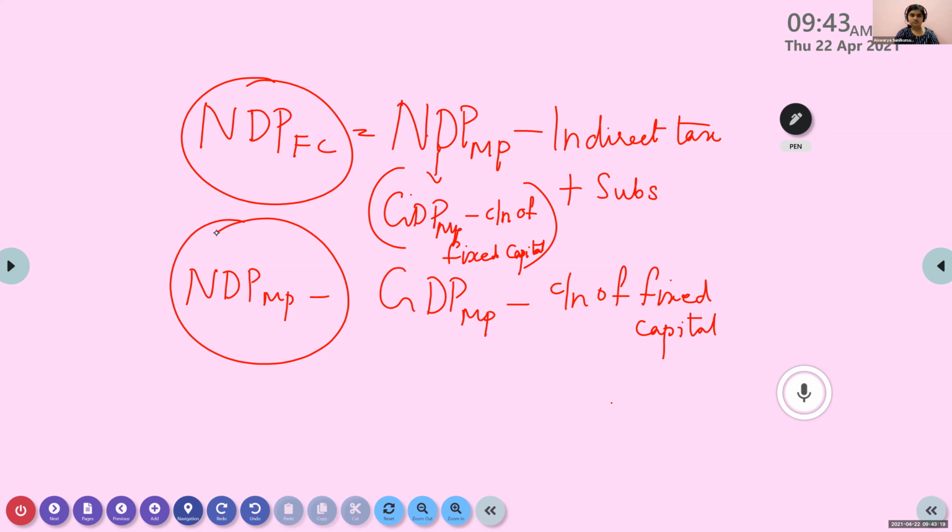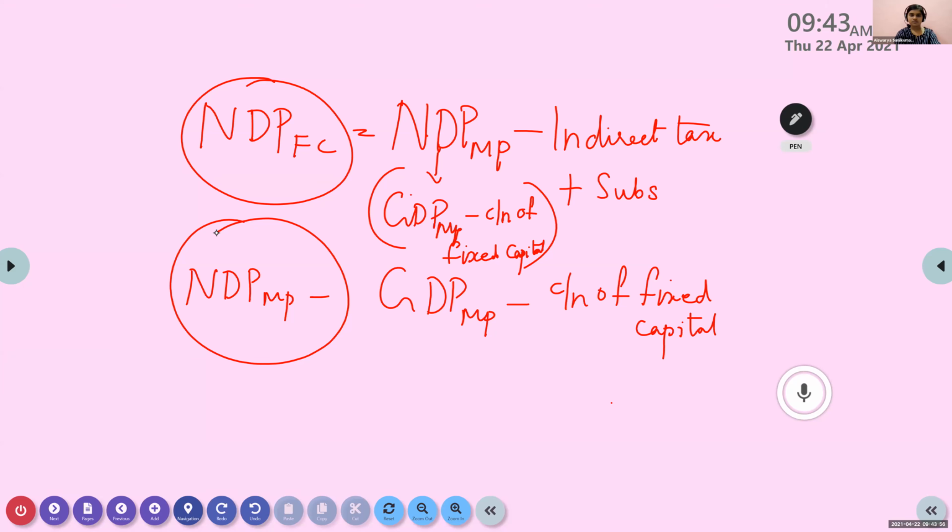In NDP-FC and NDP-MP, depreciation is included. So this part remains the same.